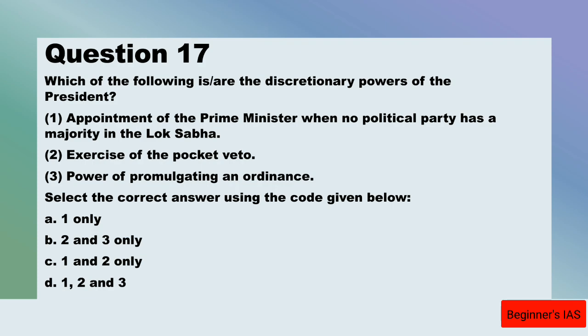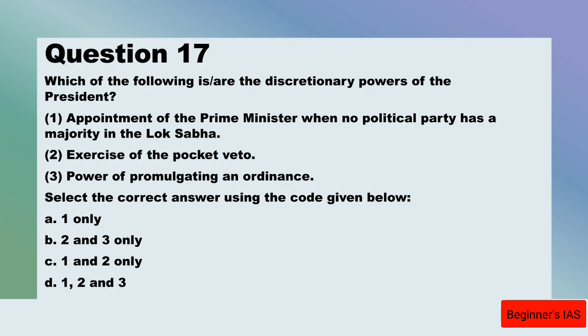Let us see. Statement 1 is right, since when no political party has the majority in the Lok Sabha, the president can exercise his discretion and invite a person to become the prime minister. And statement number 2 is also correct.